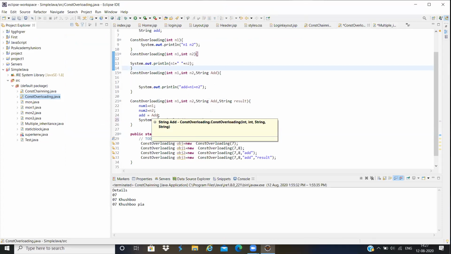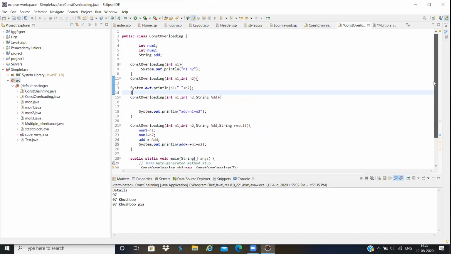Explain. Yes, ma'am. Here first I will explain constructor overloading. Constructor overloading means you have multiple constructors with the same name with different parameters. It is called constructor overloading.